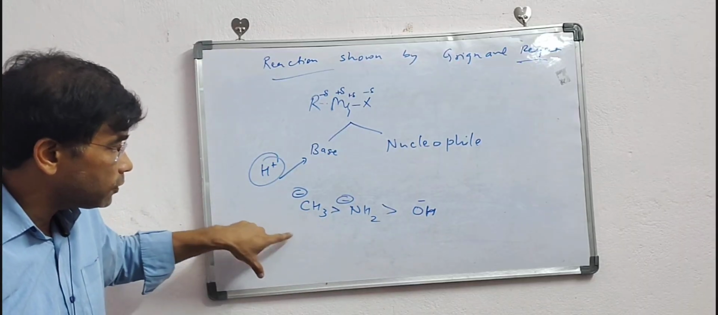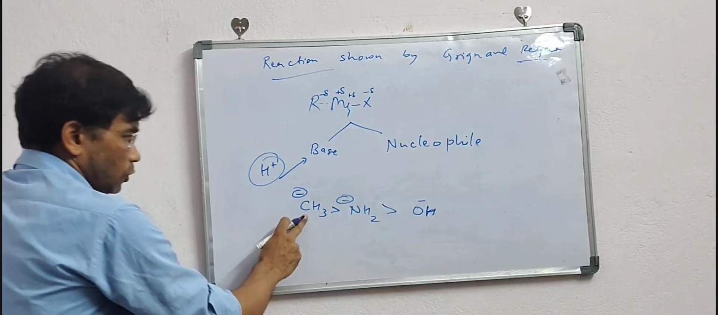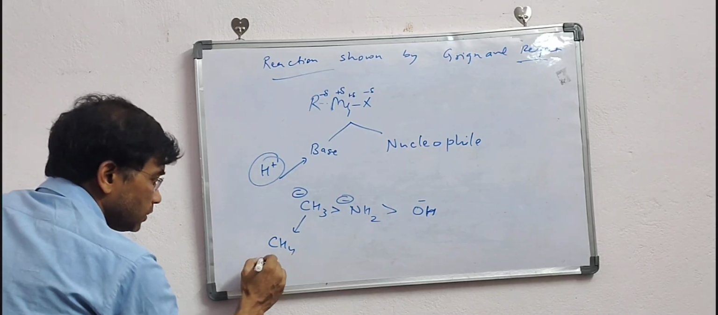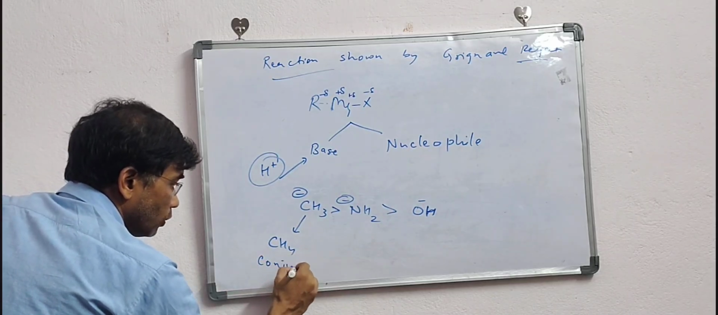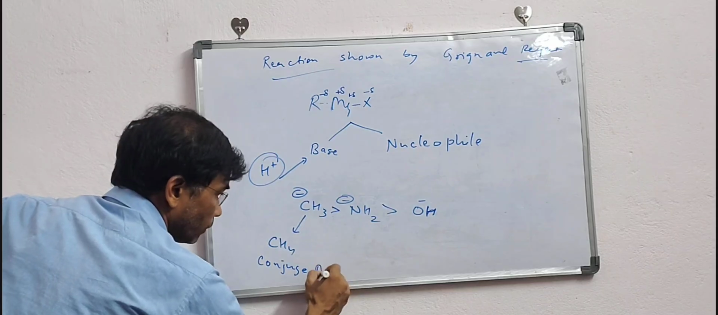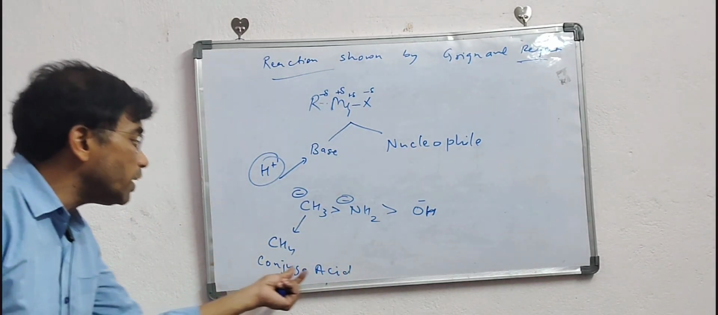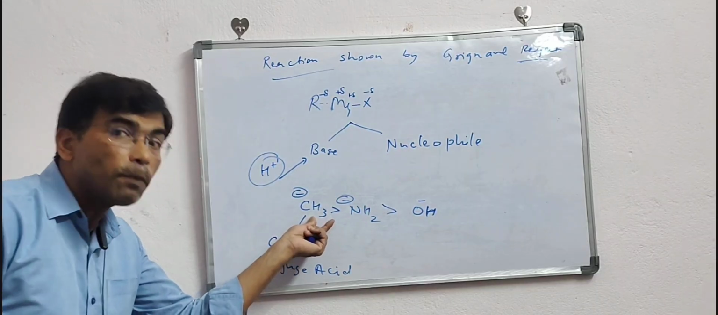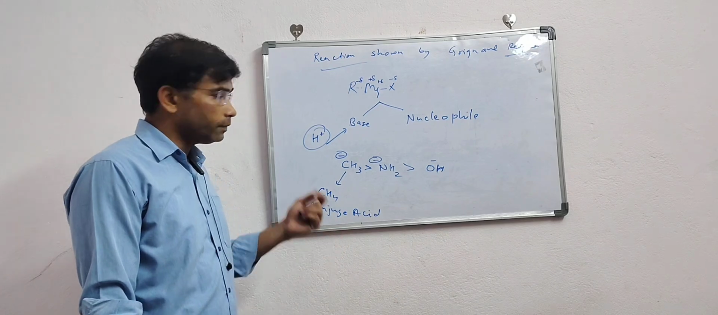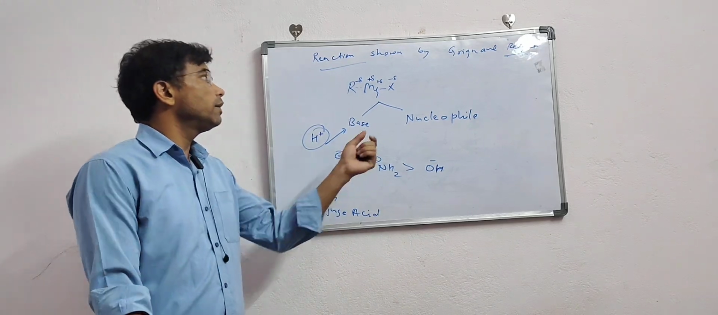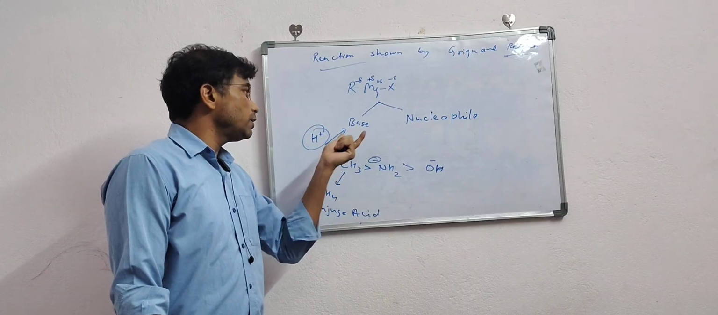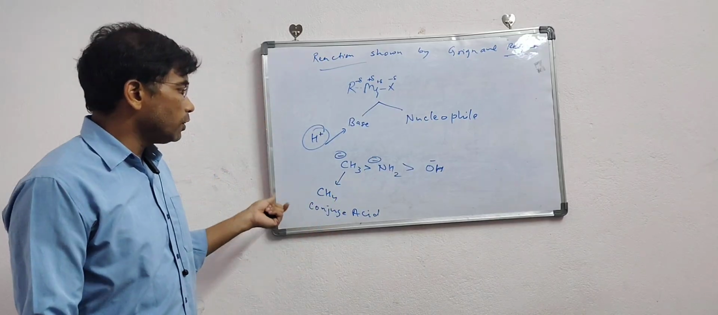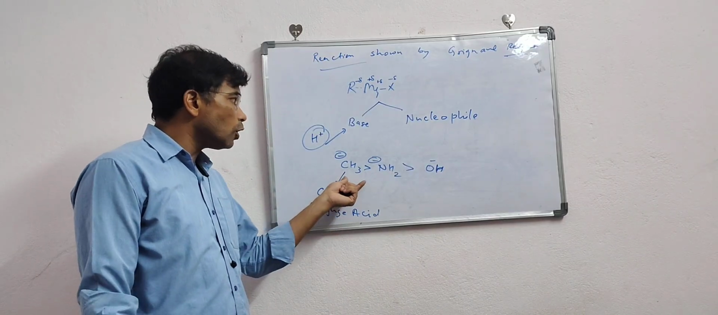And what is its conjugate? Suppose this is my base. What is its conjugate acid? Its conjugate acid is methane. Because alkane is a very weak conjugate acid, its base is a strong base. So this will act as a strong base. As we have discussed, the alkyl part of the Grignard is a strong base because its conjugate acid is a weak acid.